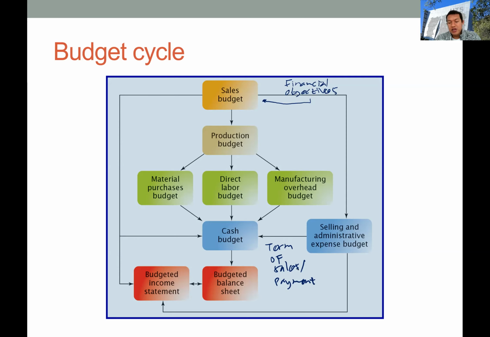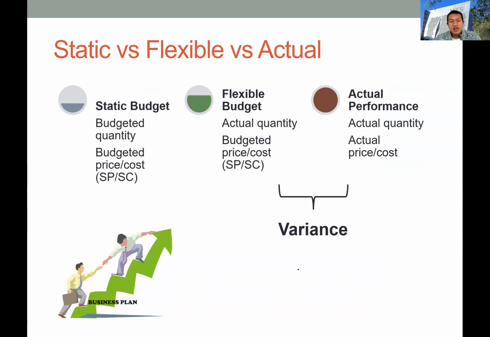So today we are going to discuss specifically the controlling function of the budget. As we have discussed, the budget has three main functions: planning, executing or organizing the activities, and also controlling the performance of the activities.